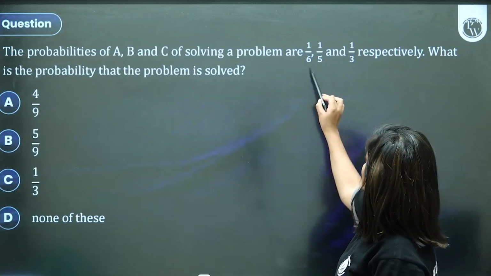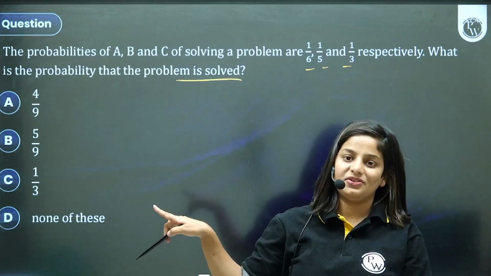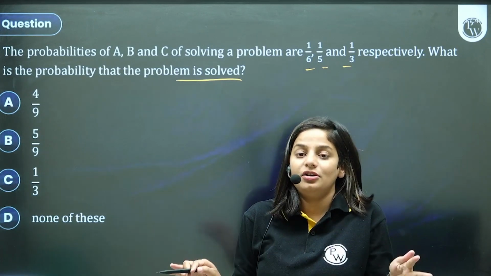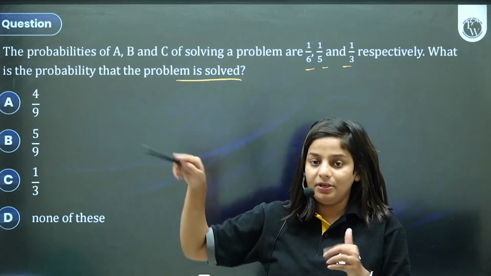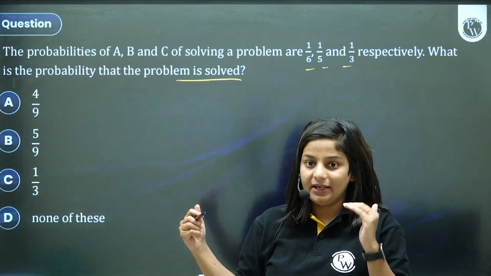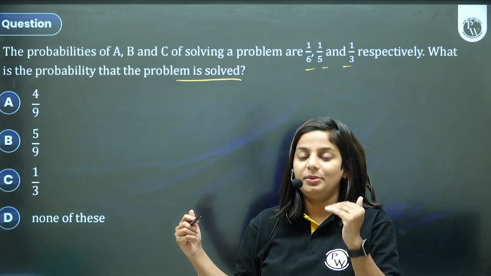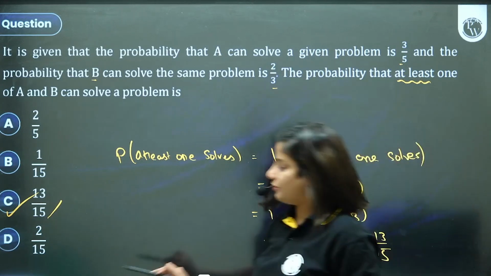The probabilities of A, B, C solving a problem are given. What is the probability that the problem is solved? So it's the same as the previous question. The problem has to be solved, and it doesn't matter who solves it, A, B, or C. There it was only 2 people, here there are 3 people. So you'll take all 3 of them: A complement intersection B complement intersection C complement. Instead of 2, you'll take 3.